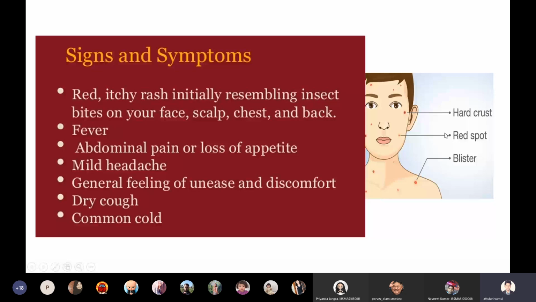We can see some fever in the patient. The patient may experience abdominal pain or loss of appetite. He won't feel hungry. We can observe mild headache. A general feeling of uneasiness and discomfort can be seen. Dry cough and common cold are also seen. Due to this dry cough, the patient will cough, so the virus will spread vigorously. These are the signs and symptoms of smallpox. Even common cold can be seen in smallpox infection.